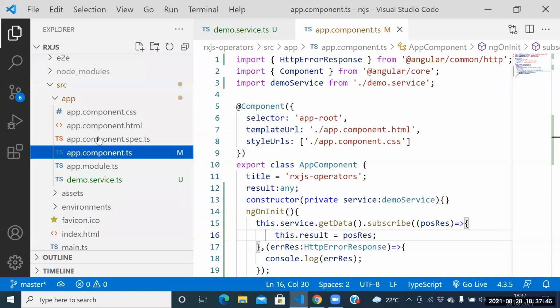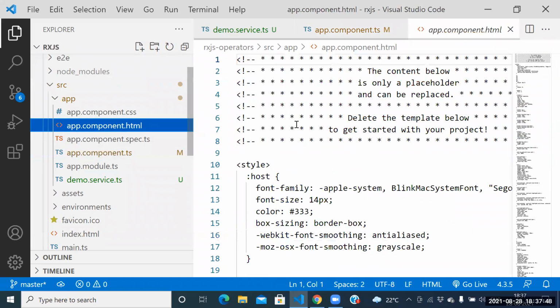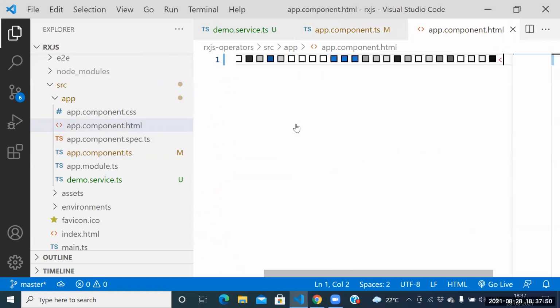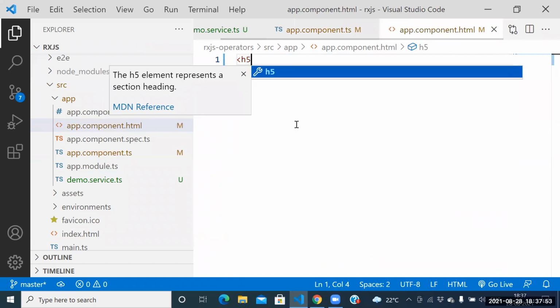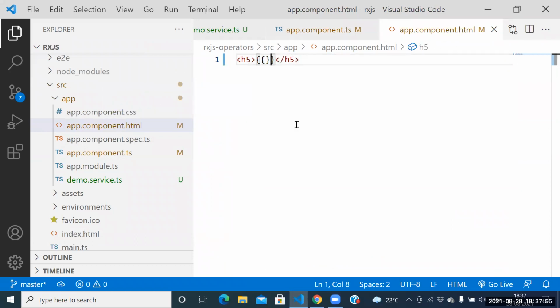Yes. Can I print the result again? In app.component.html. So can I print it again? Yes. How can I print it? Double curly braces. H5, double curly braces. What you wanted to print here? We need to print the result.